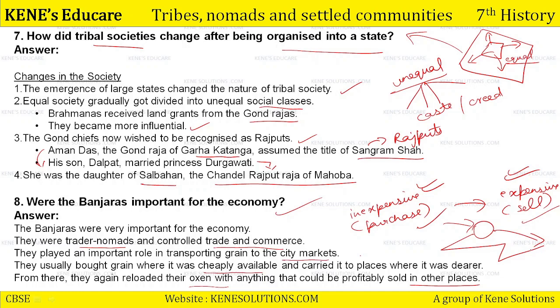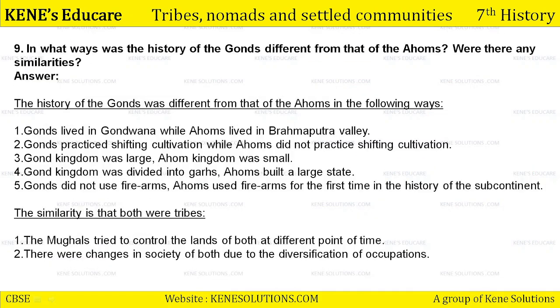They were wanderers in the city market, which had a great control over trade because they were continuously involved in the sale and purchase of various products. Okay, question number 9. In what ways was the history of the Gonds different from that of the Ahoms? Were there any similarities also?